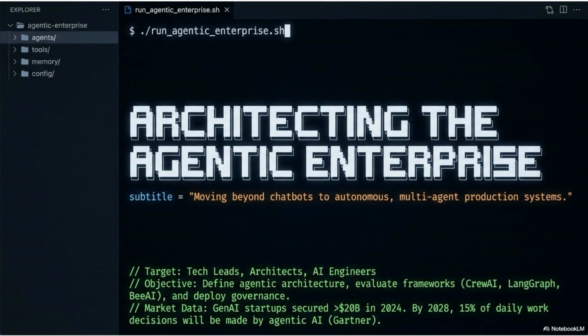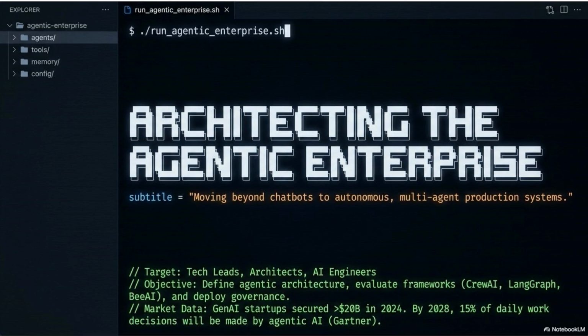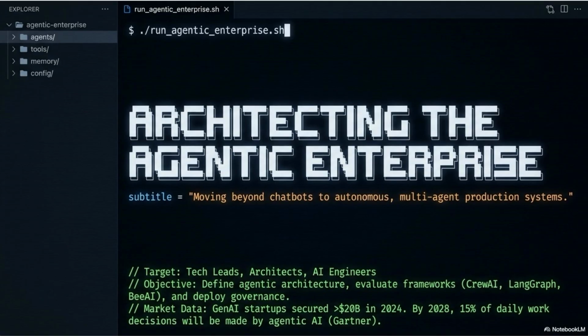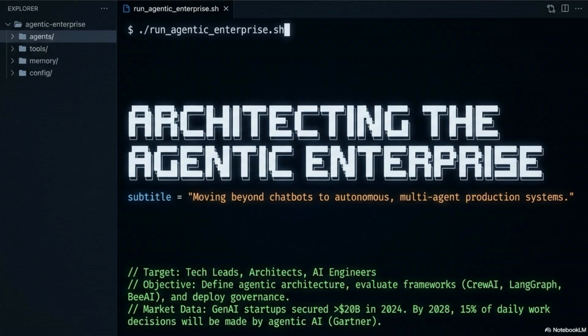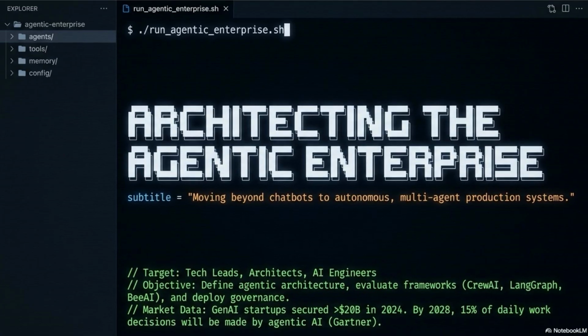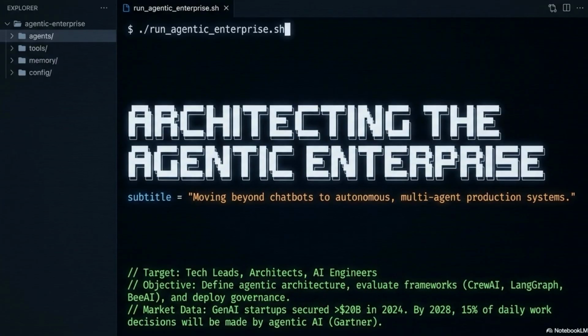Welcome to Architecting the Agentic Enterprise, moving beyond chatbots to autonomous, multi-agent production systems. This presentation is targeted at tech leads, architects, and AI engineers who are ready to move past zero-shot prompting and build systems that truly act.